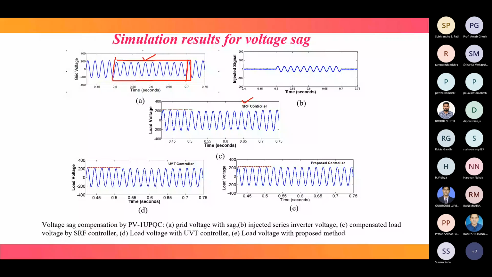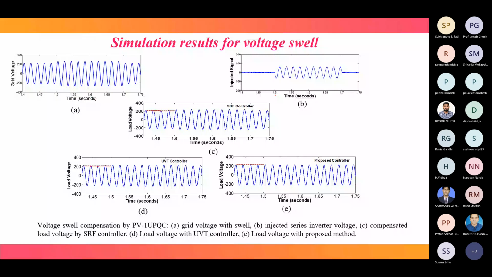This is the injected signal while implementing the algorithms. Then voltage swell. Voltage swell is created from 1.5 to 1.7. Over the portion 1.5 to 1.7 voltage swell is created, means whatever voltage swelling is.